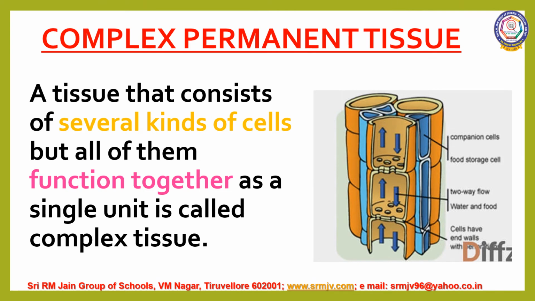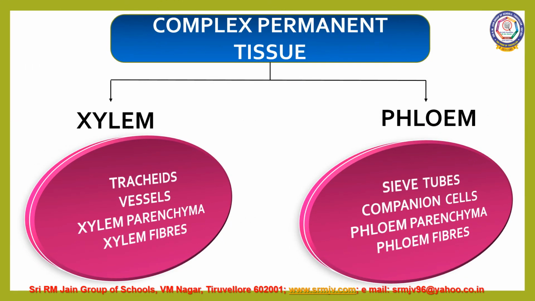Let us discuss about the second type of permanent tissue, that is complex permanent tissue. A tissue that consists of several kinds of cells, but all of them function together as a single unit is called complex tissue. Thus, the complex tissues are made of more than one type of cells which coordinate to perform a common function. Complex permanent tissue is of two types, xylem and phloem.